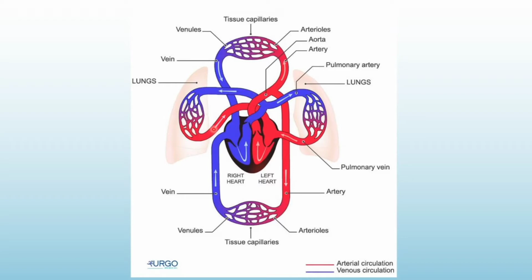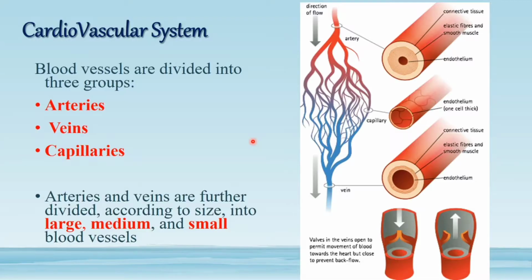From the lungs, oxygenated blood returns to the heart and is expelled to the whole body. This is the cycle of this system.